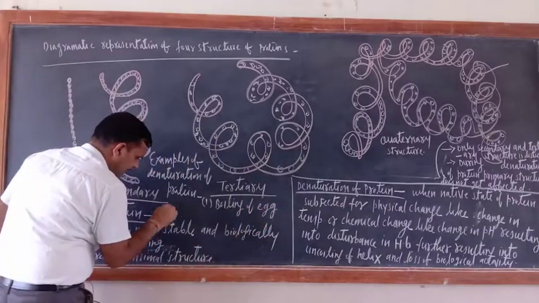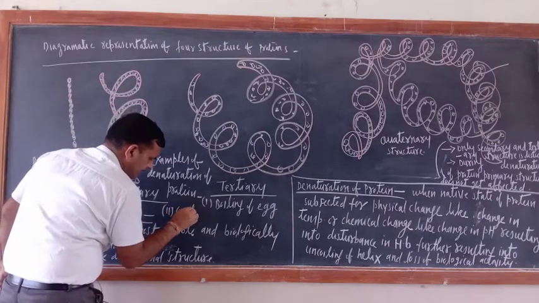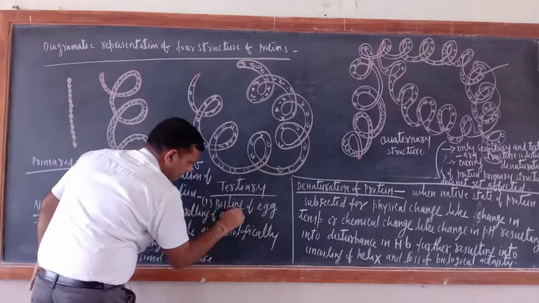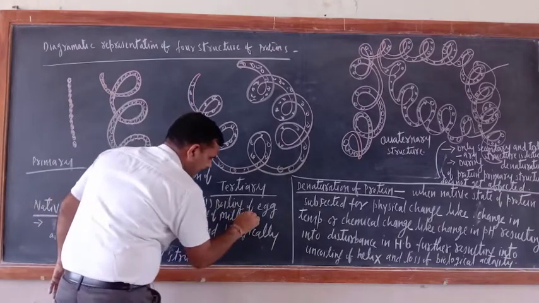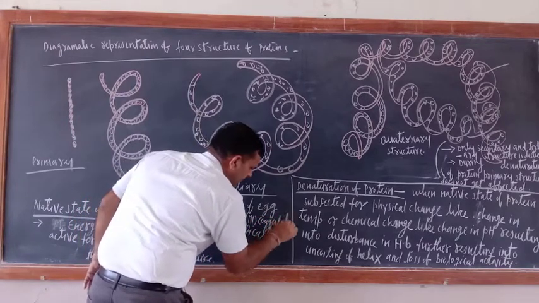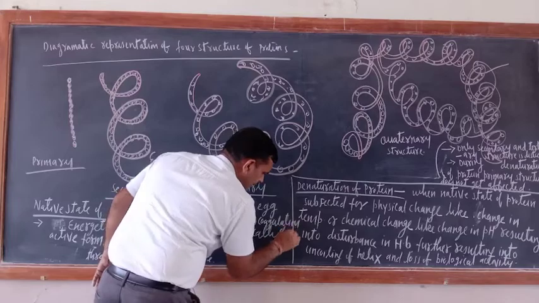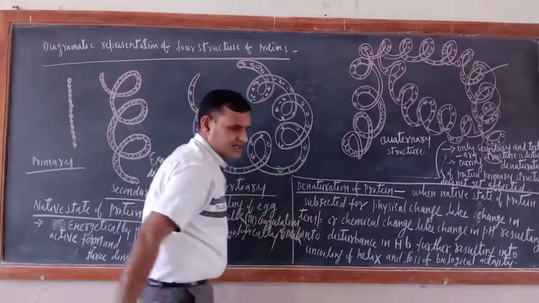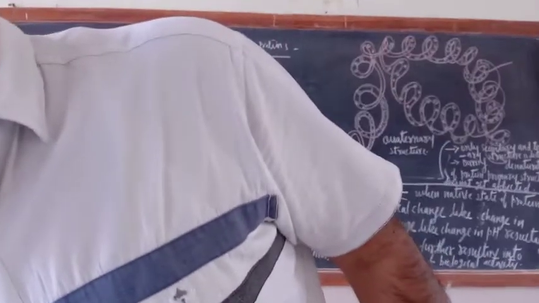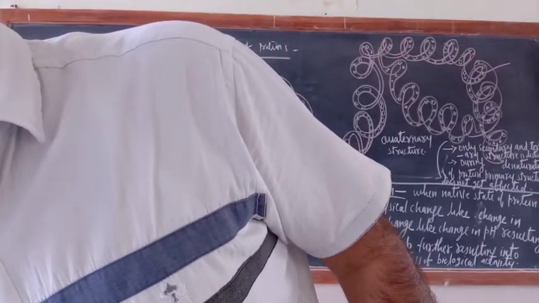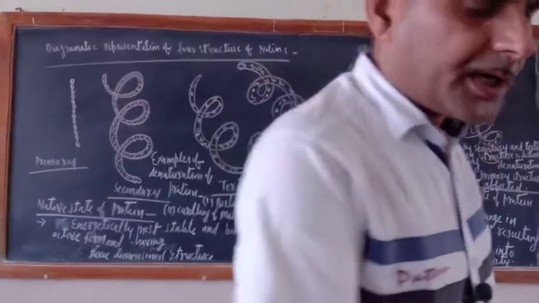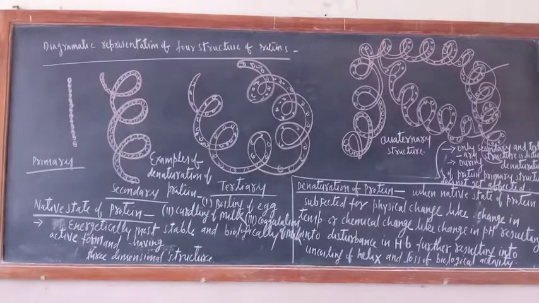Second one is curdling of milk. And third one is coagulation of milk. Please remember this. And the most important thing is that primary structure is not disturbed. Only secondary and tertiary structure is disturbed.